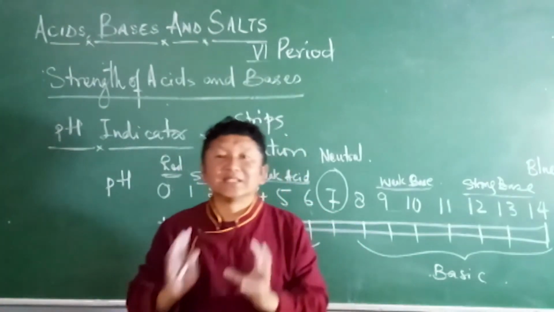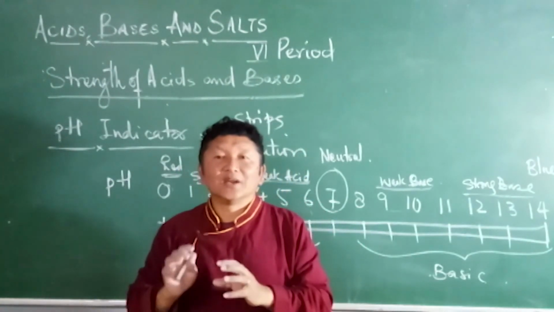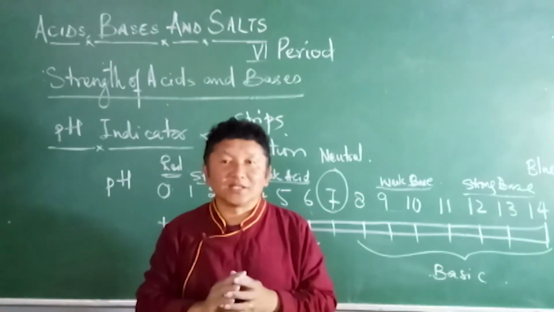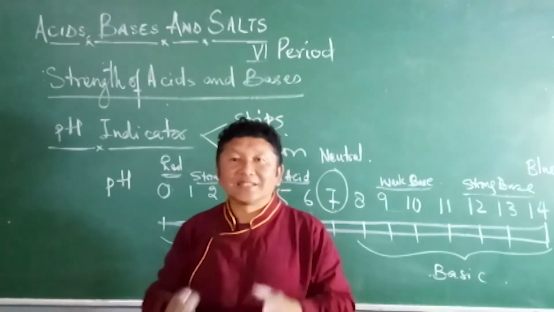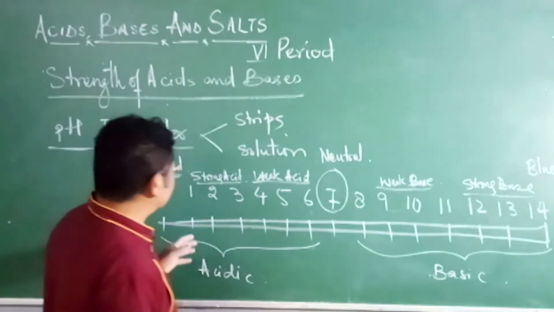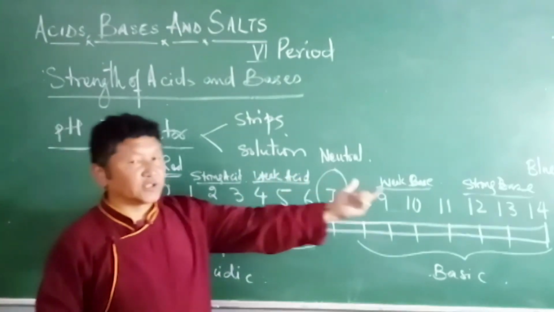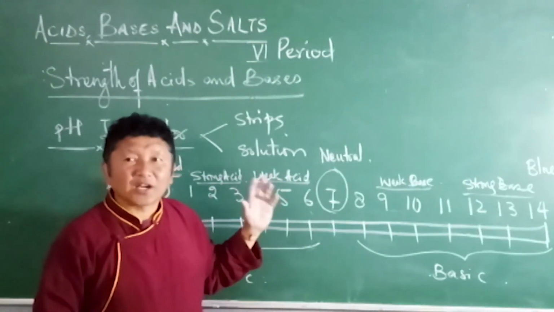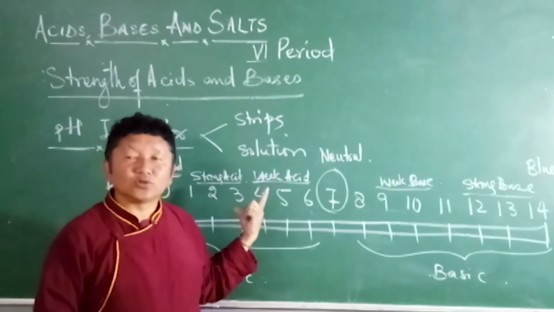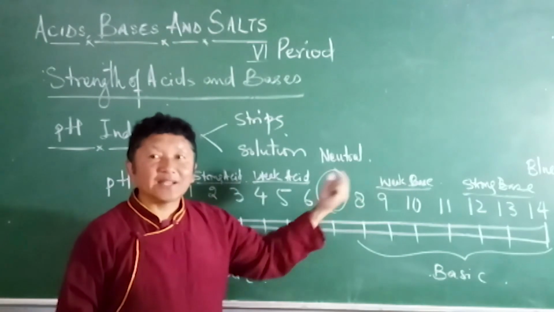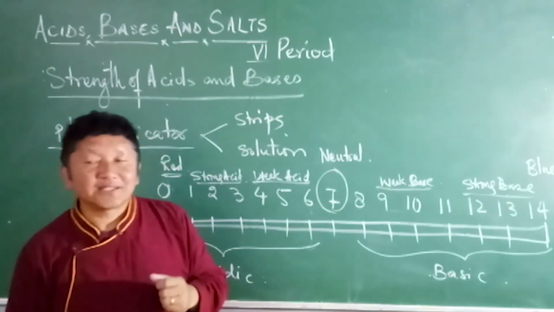Otherwise, there are many indicators which only indicate whether the substance is acidic or basic. The pH range is from 1 to 14. Below 7 it is acid, above 7 it is base, and 7 is neutral.